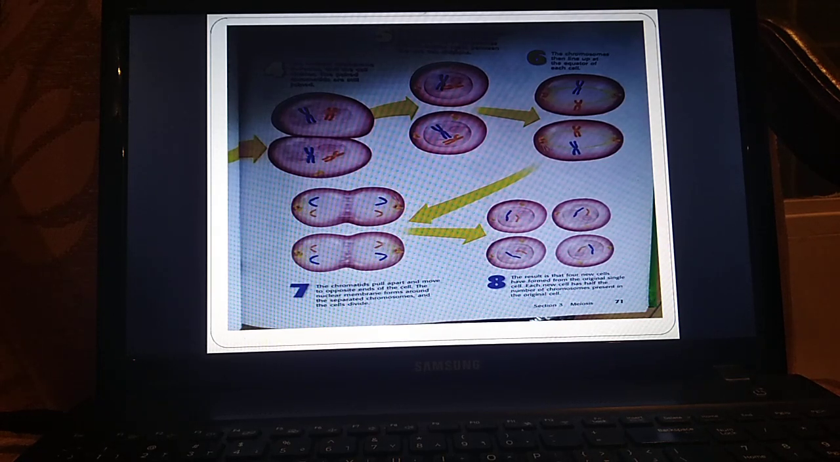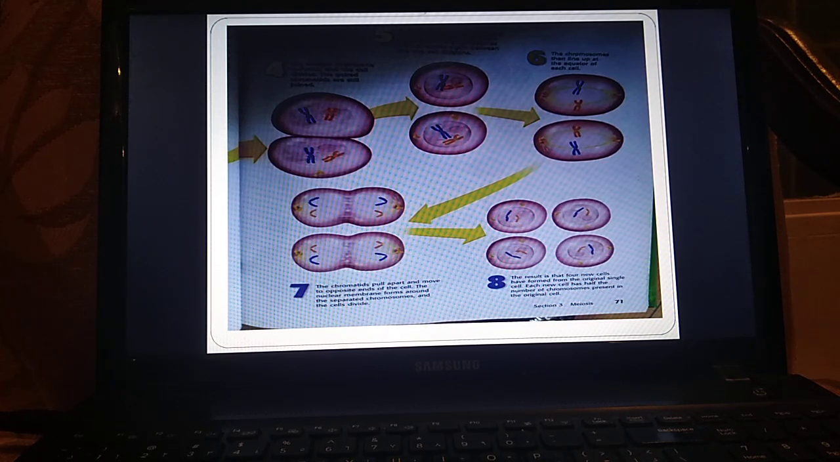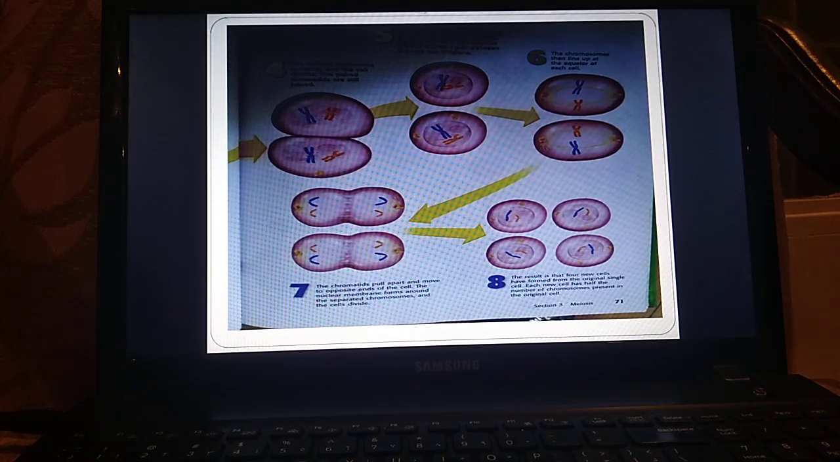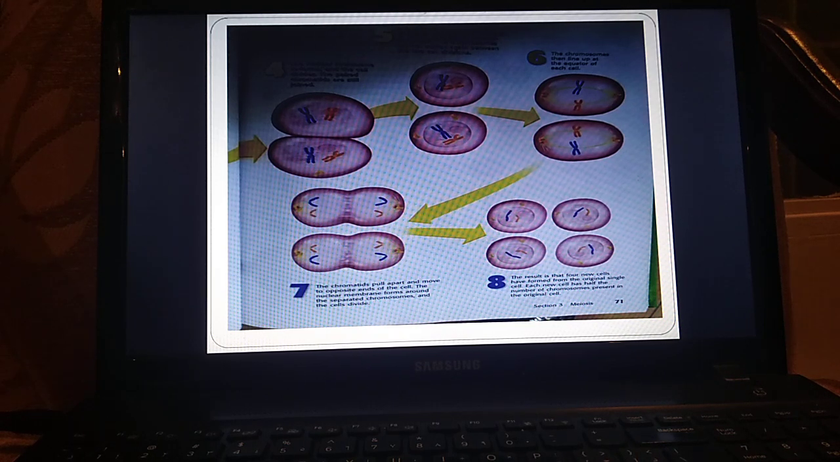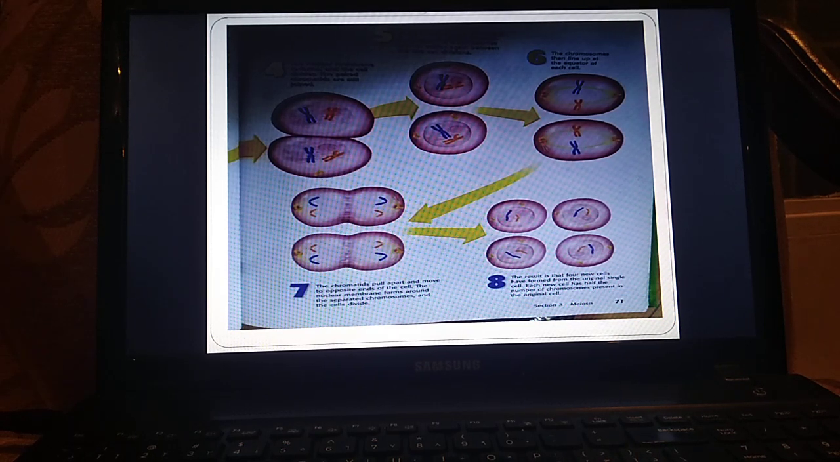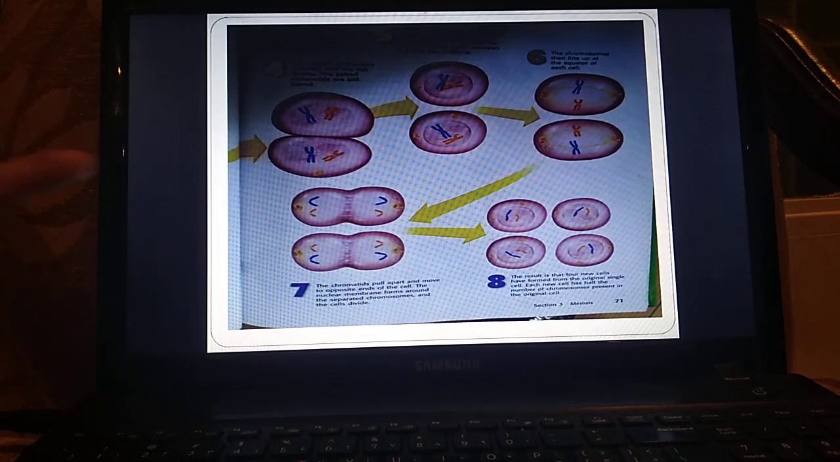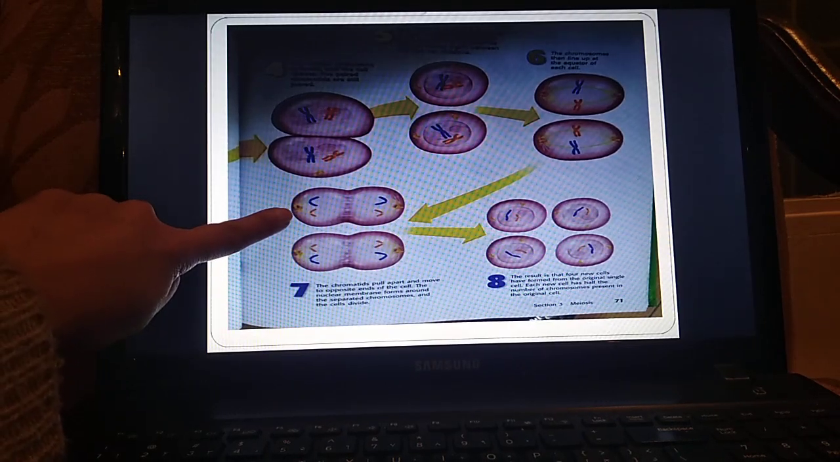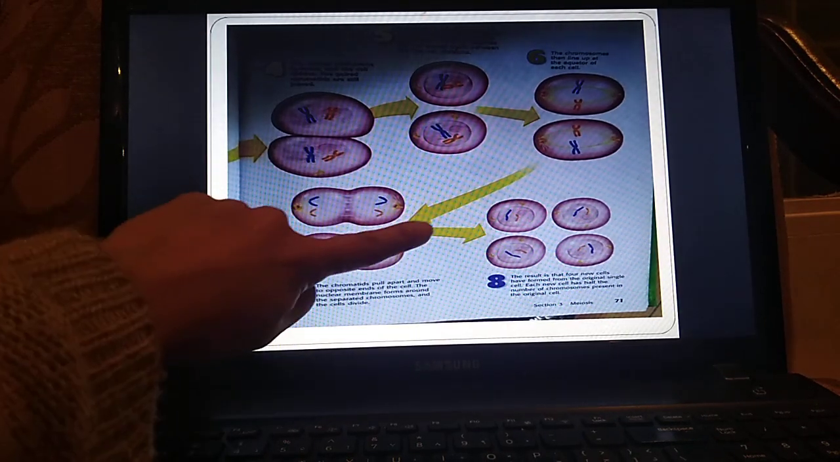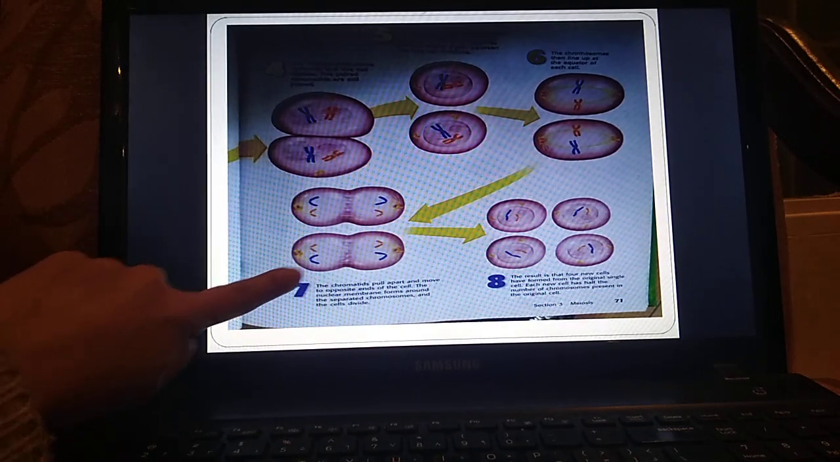In step 5, we have the 2 cells separated from each other, انفصلوا تماما. In step 6, these chromosomes will line in the middle of the cell, preparing to divide one more time. So in step 7, they will move away from each other. لاحظ كيف كل كروماتيد انفصل عن الآخر. So in the end, in the first cell here, this cell is about to divide into 2, and this cell is about to divide into 2.